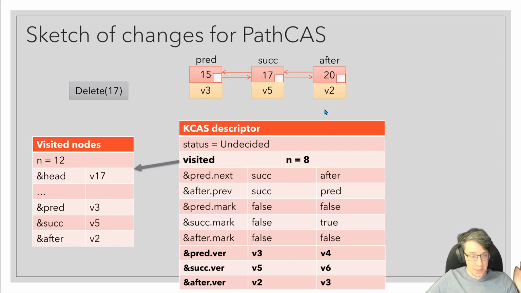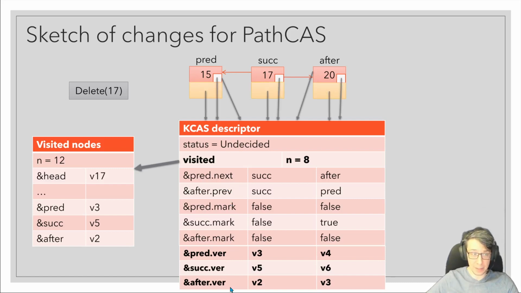Okay, so how does the algorithm work? Well, all of these version number increments are going to become part of the PathCAS descriptor, and the programmer is going to make add calls in order to perform these version number increments. And you're going to do the same thing as in the KCAS algorithm. All the addresses that we want to modify, including the version numbers, are all going to be changed to point to the PathCAS descriptor. And at this point, validation is going to occur.